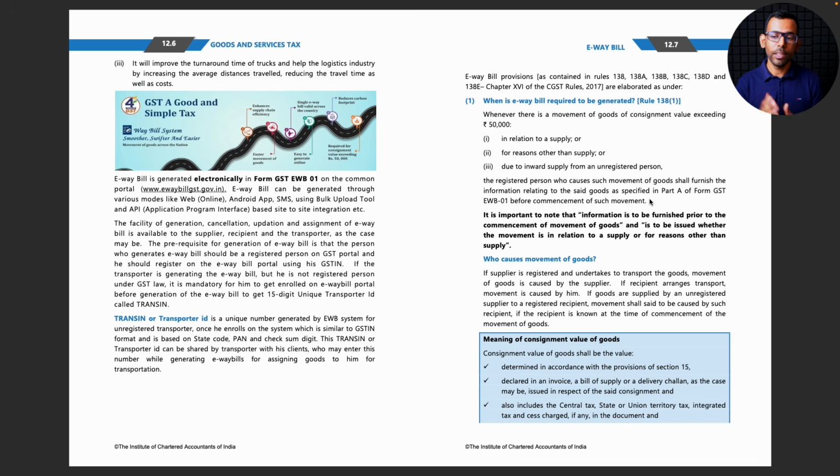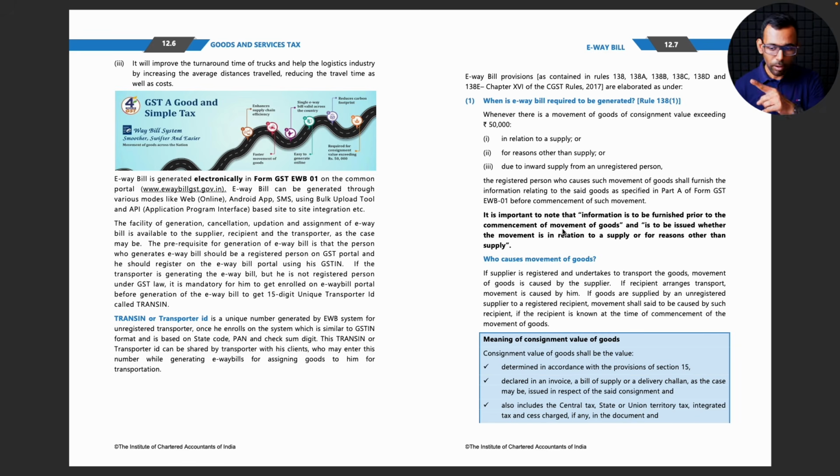The key thing we have learned here is value exceeding 50,000 rupees. Again, they have said exceeding 50,000 rupees. So what I understand is if a person has carried goods worth exactly 50,000, I don't think there is a need for generating e-way bill because it is said it is exceeding 50,000. Right. It is important to note that information is to be furnished prior to the commencement of this.